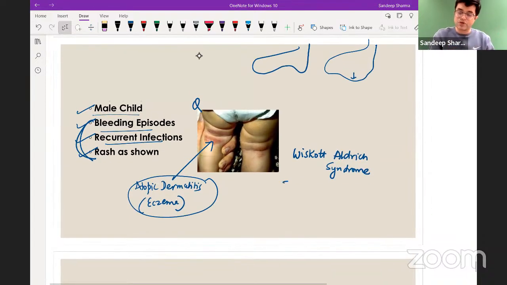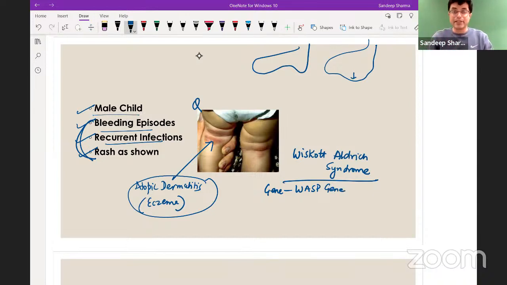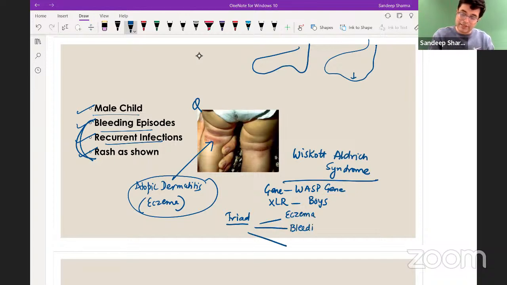So Wiskott-Aldrich syndrome gene is WASP gene. A similar case scenario has already been asked in INICET also. X-linked recessive, so seen only in boys. And what is the classic triad of Wiskott-Aldrich syndrome? They have an eczematous rash. They have bleeding manifestations.